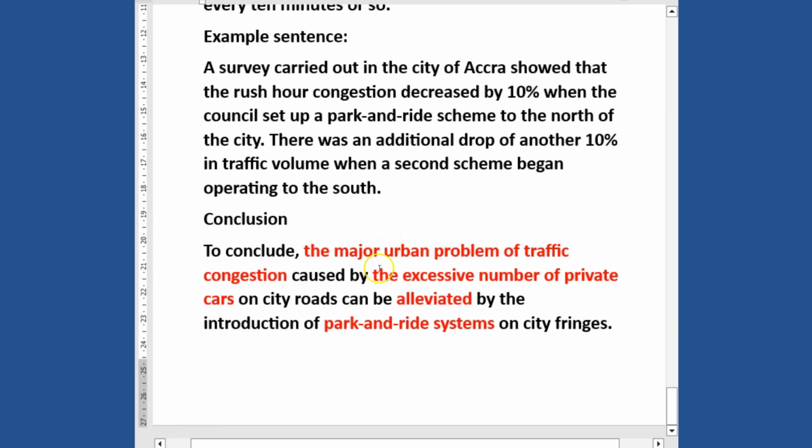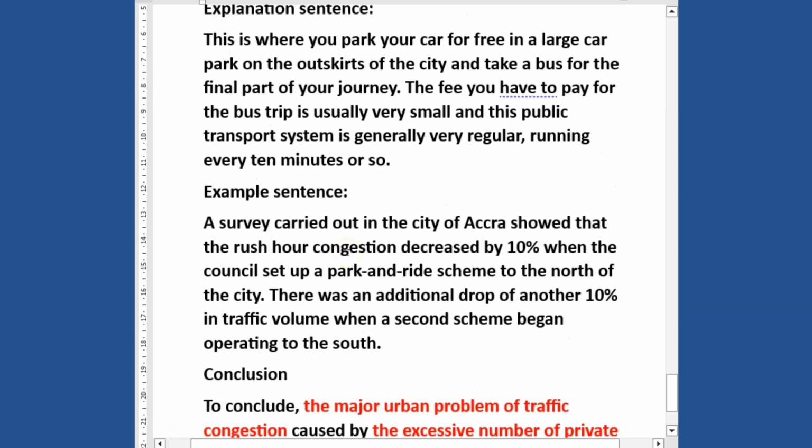I would urge you to go through a lot of problem and solution questions using this same idea and structure, and I believe it will help you to write a very good essay.